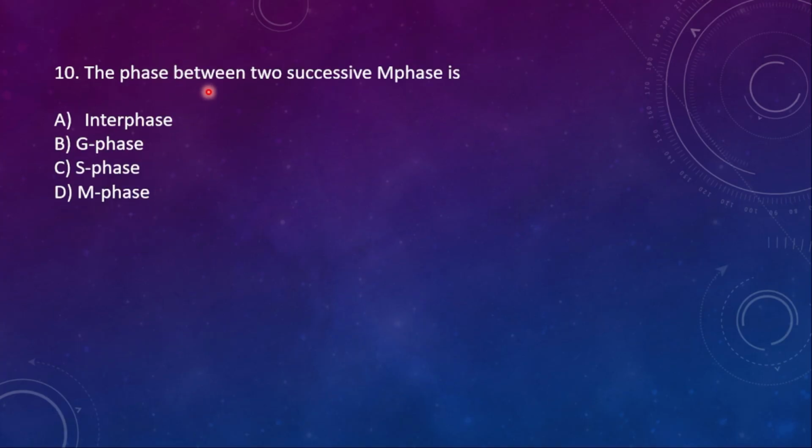10th question, the phase between two successive M phase. Option A, interphase; option B, G phase; option C, S phase; option D, M phase.